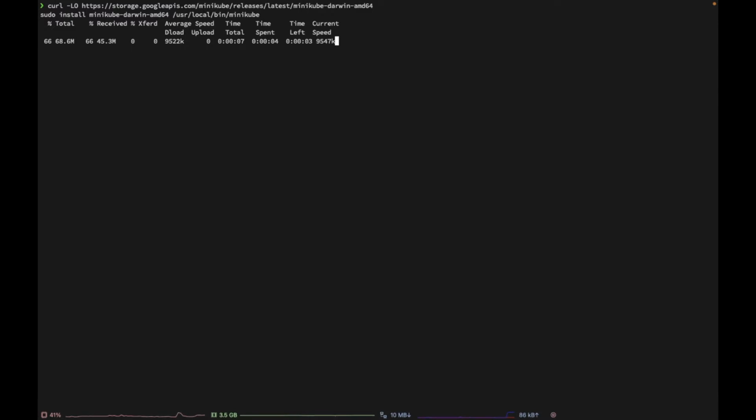Now it will start downloading the binary, and as we are using sudo, we need to provide the password. Let me provide the password and enter. Okay, now it has downloaded the binary.